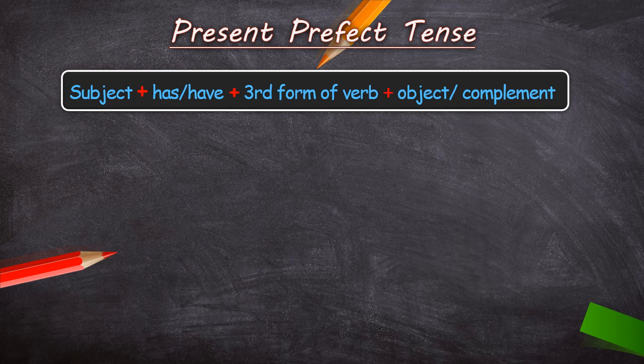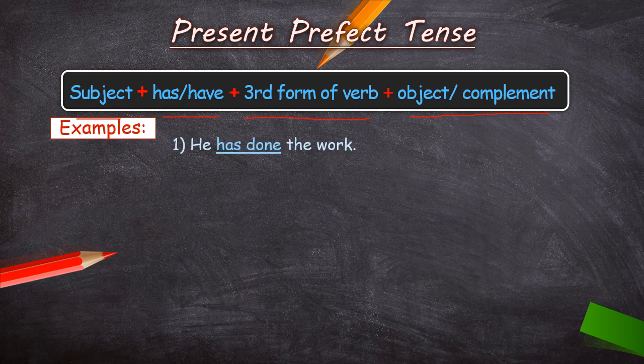So children, here in present perfect tense for framing sentences, we use the formula subject plus has or have plus third form of verb, that is past participle, plus object or complement.